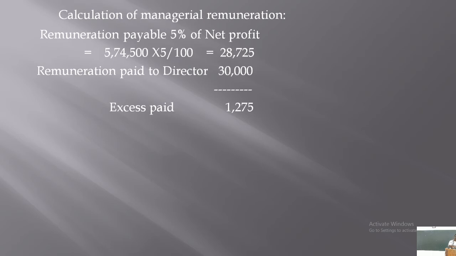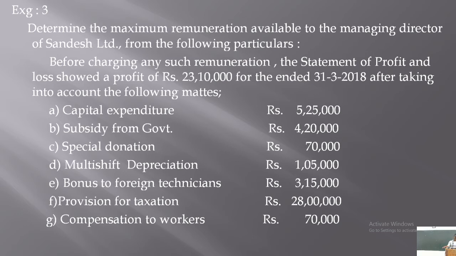Now that is example number 2. Now you can work out one more example here. That is example number 3. It is also similar to the example which you have already worked here. This example is related to Sandesh Limited, right?